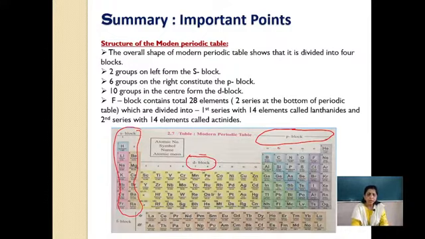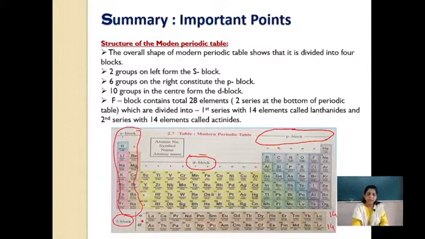Now what is there at the bottom? This is the F block element. The F block contains a total of 28 elements. See children, these are not groups. The F block is not a group. Groups are done with S, P and D. Then what are these? These are actually series. These are the two series included in the F block. So the F block contains 28 elements, divided into two series at the bottom of the periodic table. The first series has 14 elements if you count, and the second series has 14 elements.